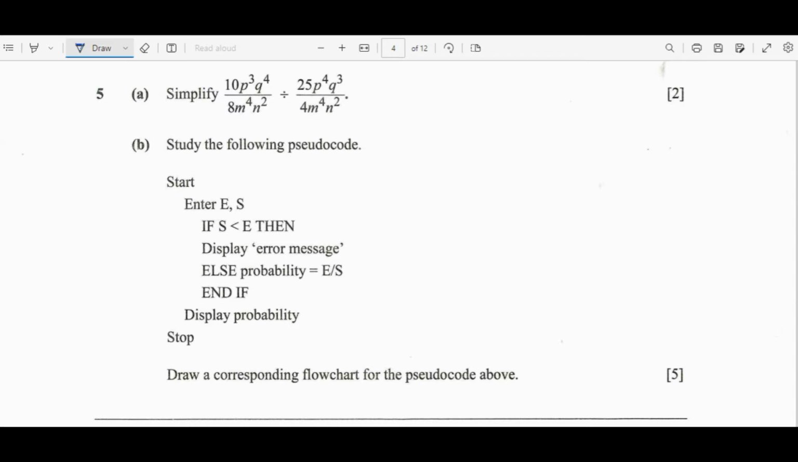Now we have two fractions. So the first fraction, I'm just going to write it the way it is. So 10 times p raised to the power 3 multiplied by q raised to the power 4 divided by 8 times m raised to the power 4 and n raised to the power 2. So we have the operator, which is the division. So the division changes into multiplication.